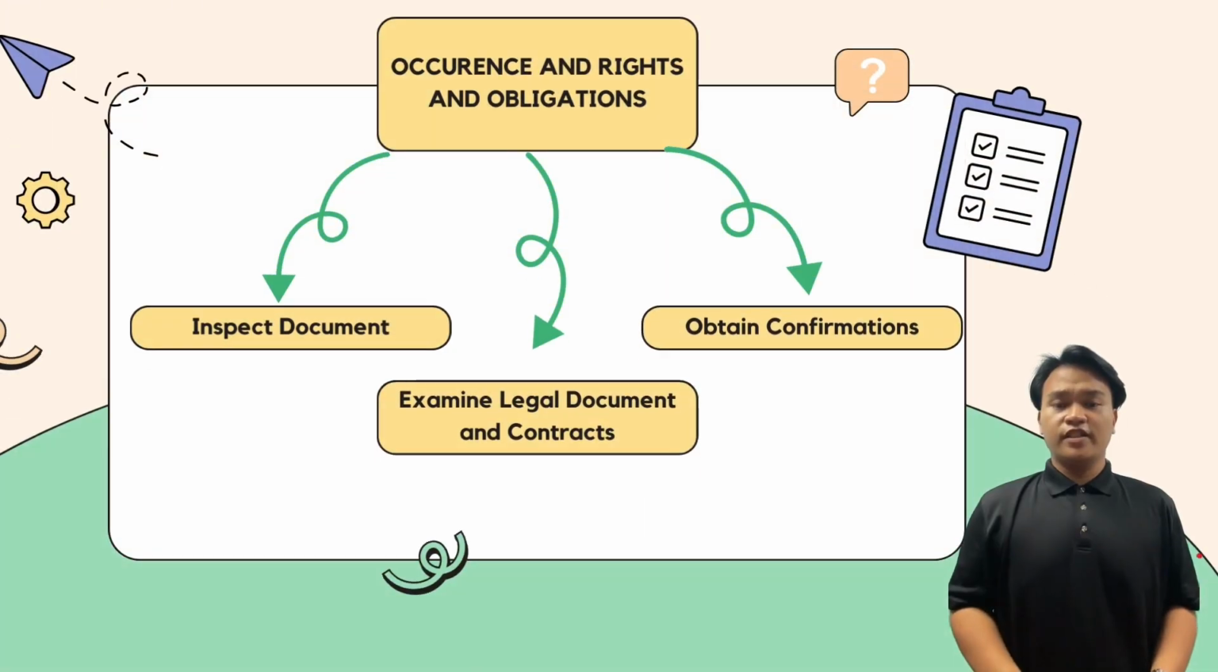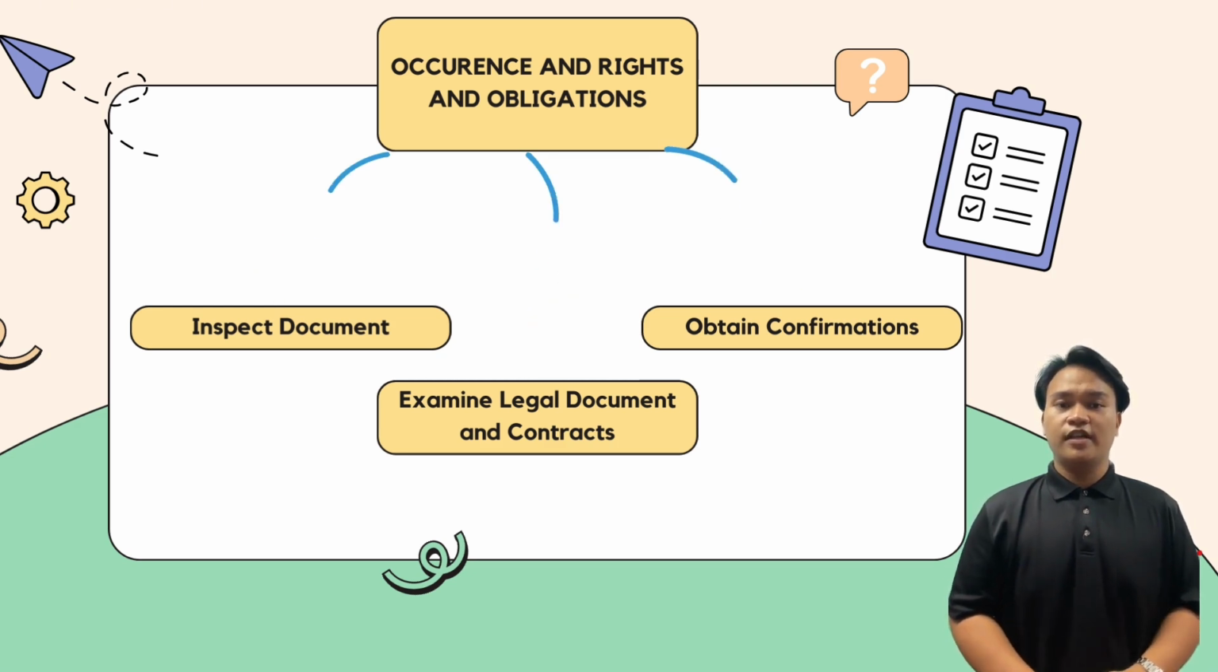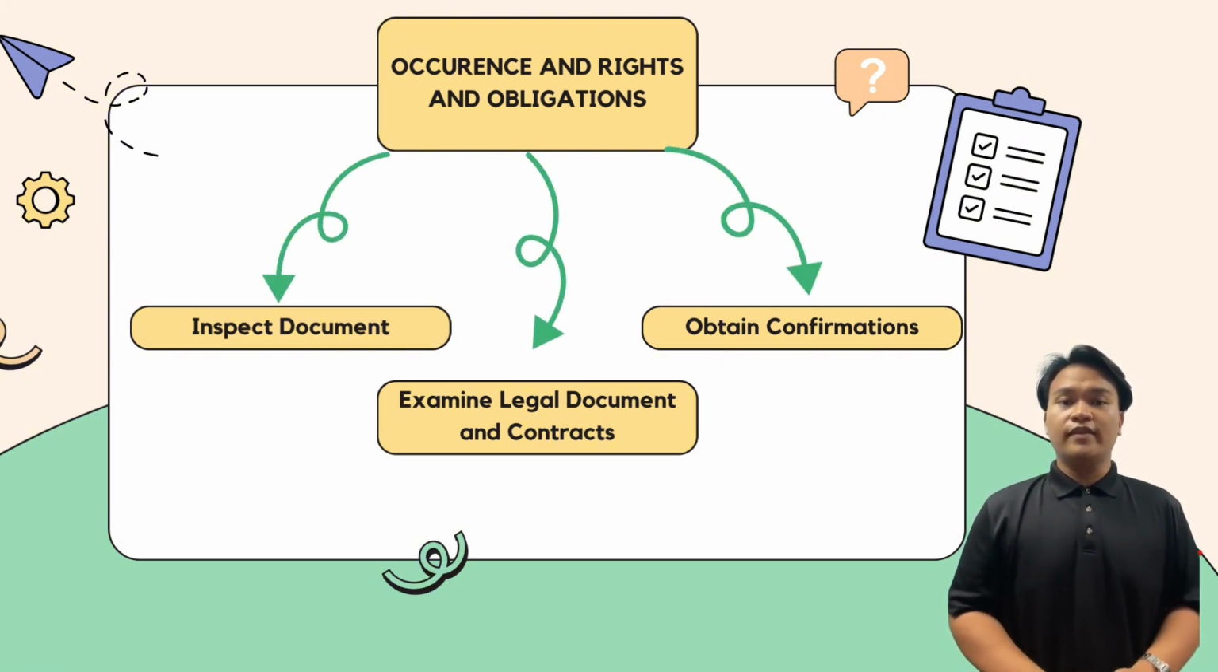The first assertion is occurrence and rights and obligations. This assertion means that disclosed events and transactions have actually taken place and pertain to the company. For example, to gather evidence for this assertion, the auditor will inspect documents, which is to review shipping documents to verify the actual occurrence of recorded transactions. Second, examine legal documents and contracts, which is to check ownership documents and purchase agreements to ensure that the inventory listed is truly owned by the company. This ensures that the inventory recorded on the company's books is real and owned by the company.